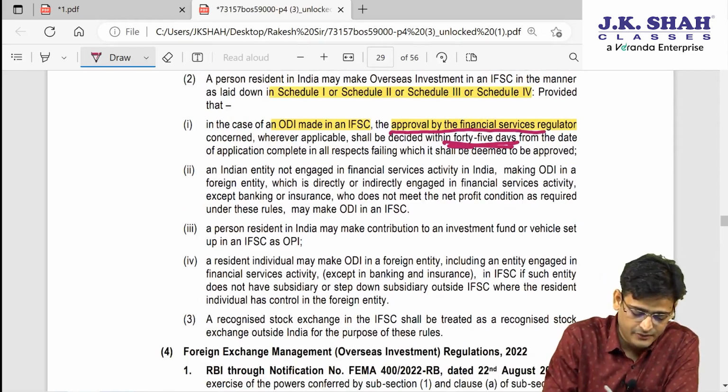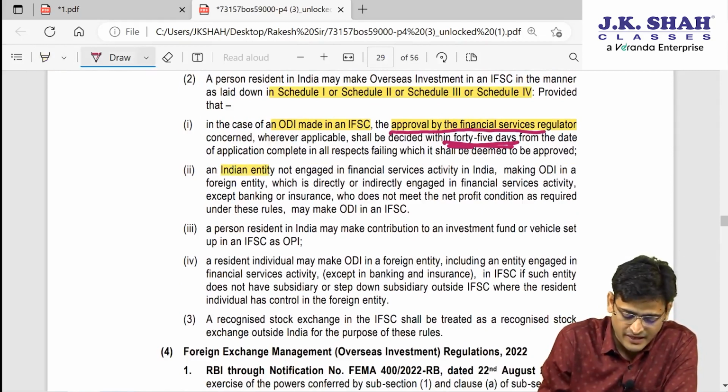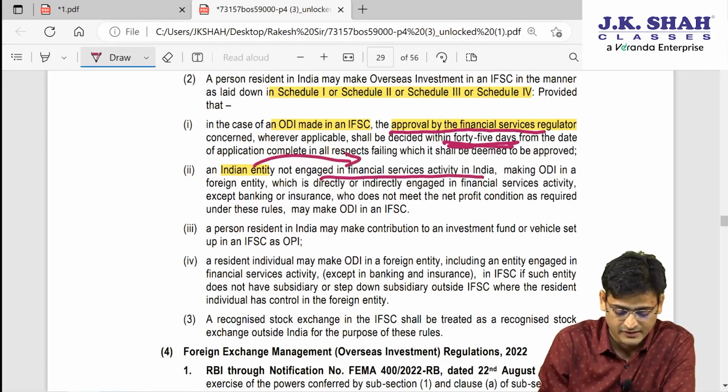Then, if you are an Indian entity but you are not engaged in financial service activity, so the Indian entity is not engaged in financial service activity and they want to make ODI.